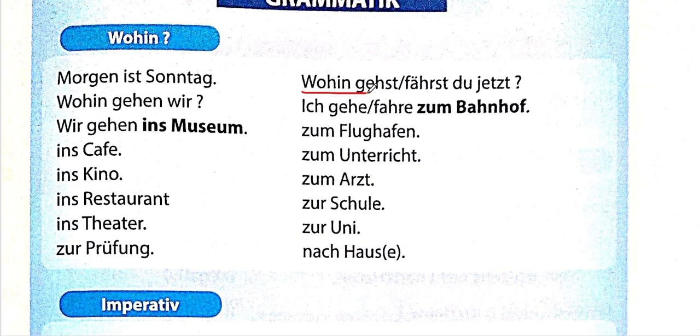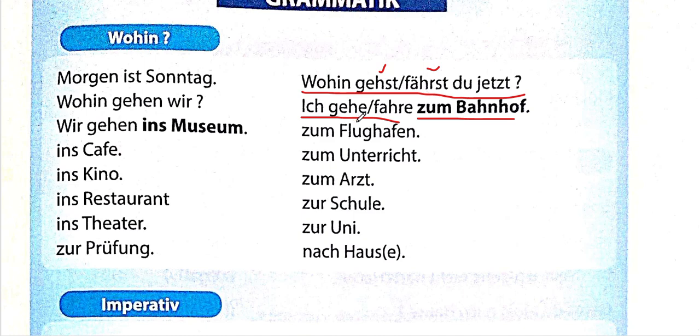Okay, so we were done till wohin gehst/fährst du jetzt. That means where are you going if it's gehen, and where are you traveling if it's fahren? Jetzt means now. So the answer to this question would be ich gehe if it's gehst and ich fahre if it's fährst. A few examples are zum Bahnhof. Bahnhof is train station, railway station, whatever you want to call it. You can also say ich fahre zum Flughafen. That means I travel to the airport.